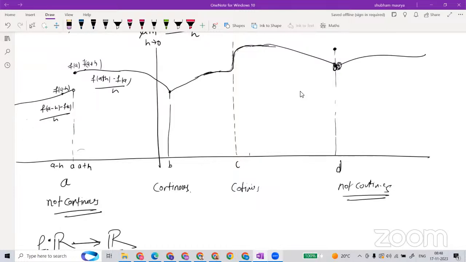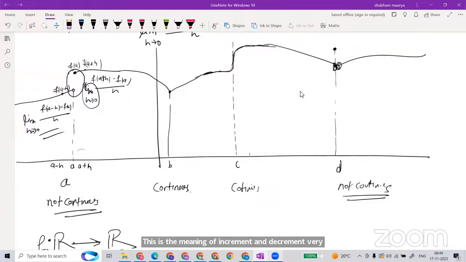Even if I remove the limit, from here itself it will tell you that. If you take the increment and decrement, the ratio is not going to be the same, even without taking the limit. So if you take the limit, it is also not going to be the same. Substituting the limit means increment and decrement are very small. In that case, they are not the same. So this is the left derivative, this is the right derivative. Both are not the same, that means not differentiable.